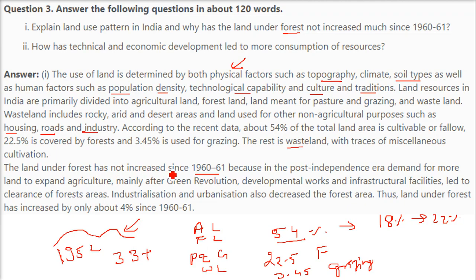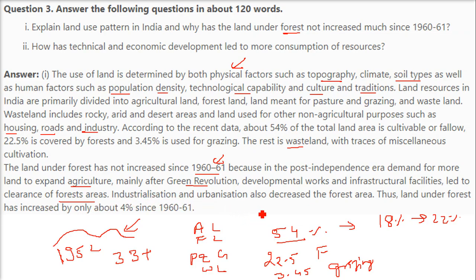The land under forest has not increased since this time because in the post-independence era, demand for more land to expand agriculture, mainly after the Green Revolution, Harit Kranti, development works and the infrastructural facilities, led to clearance of a lot of forest areas, Van Kshetra, Vanonmulan.